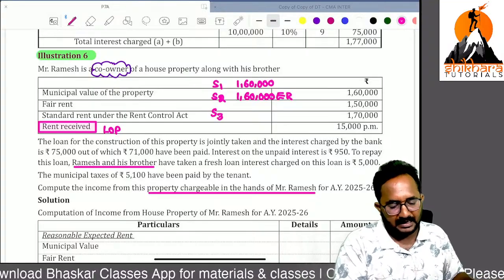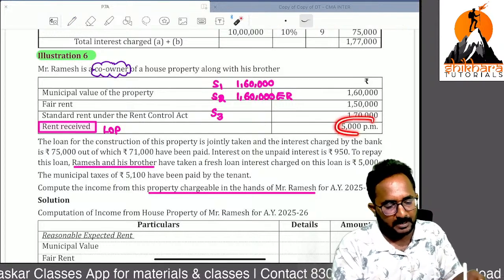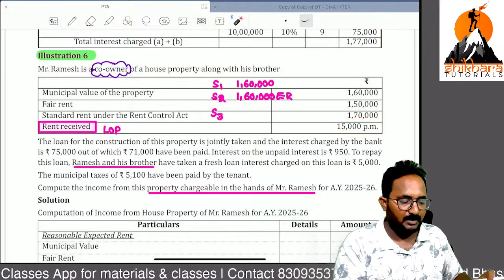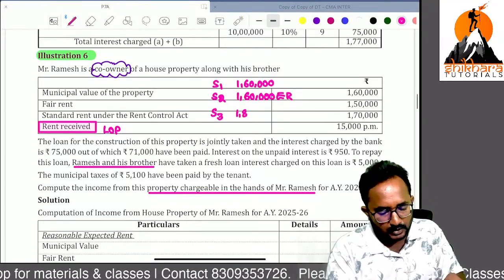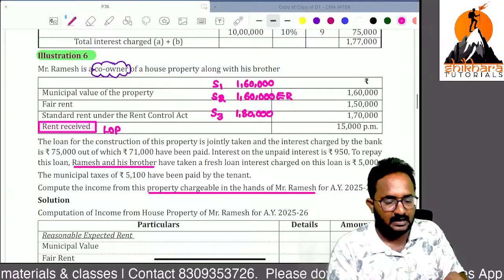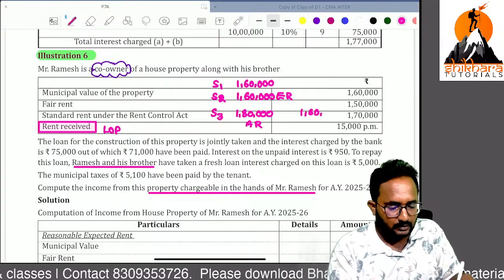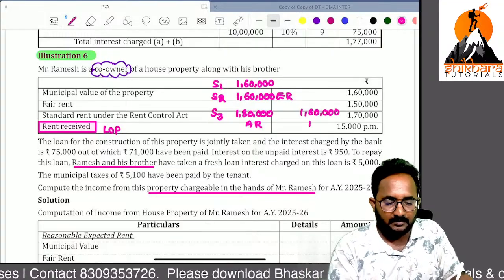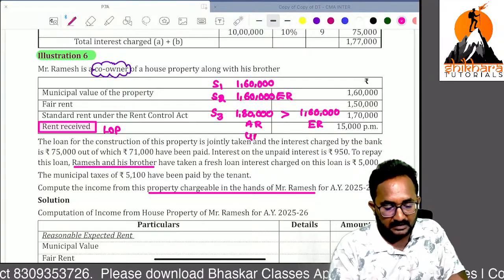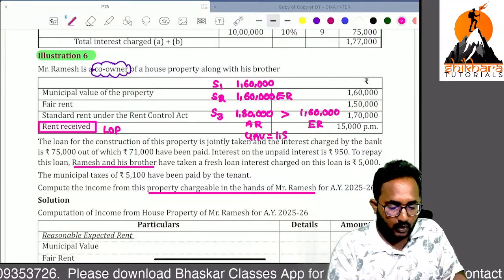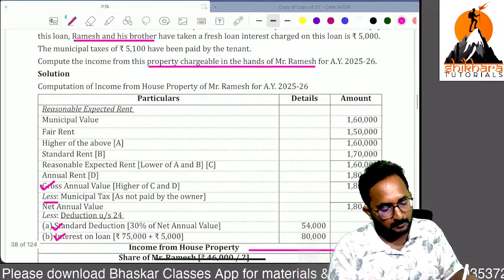Rent received, that is the actual rent. 15,000 per month means for 12 months it is 1,80,000. You earned 1,80,000 as actual rent, but the expectation is 1,60,000 only. Whichever is higher: 1,80,000. So GAV is equal to 1,80,000. With that only we are doing the problem. Please check.